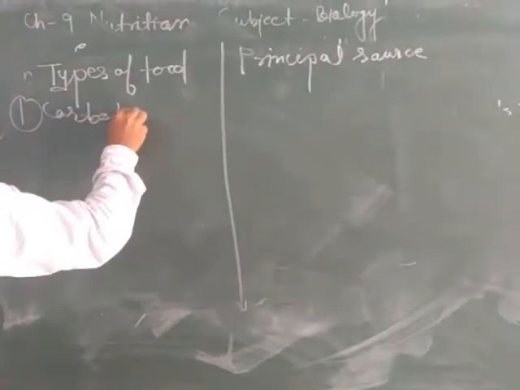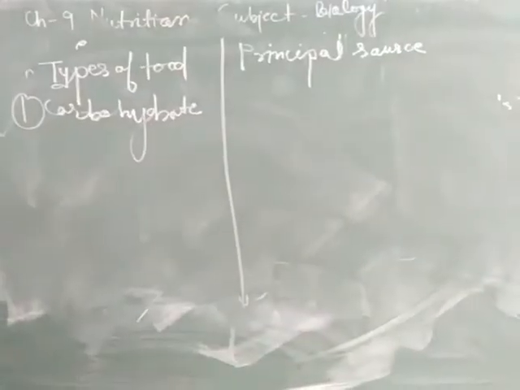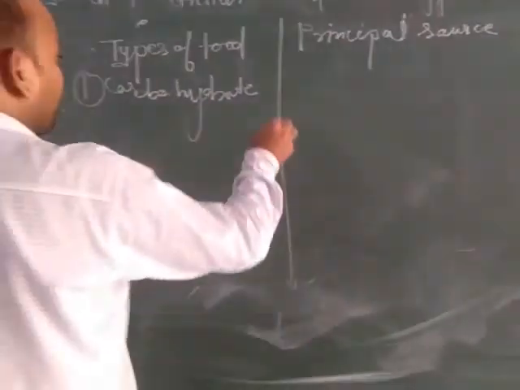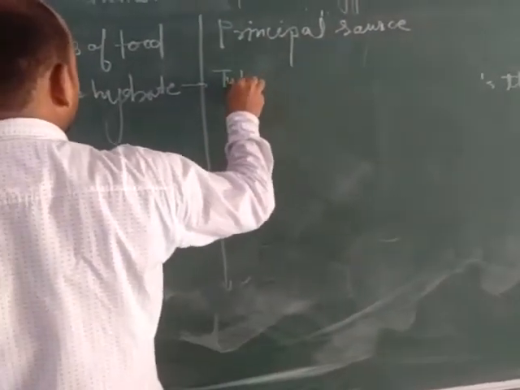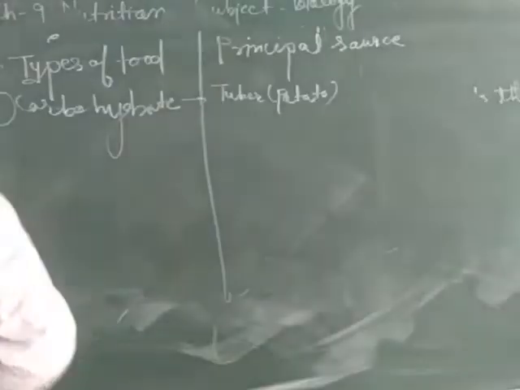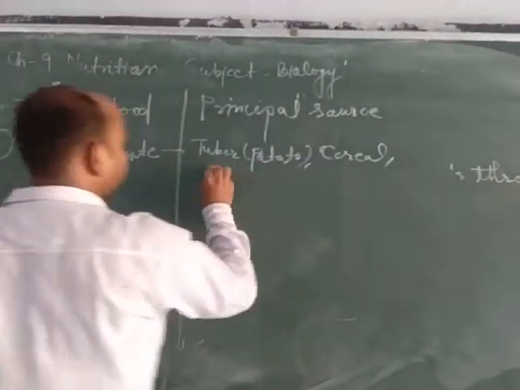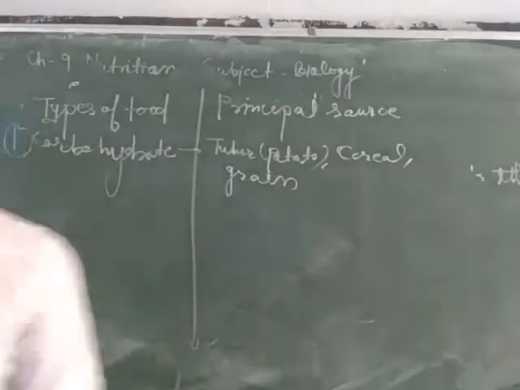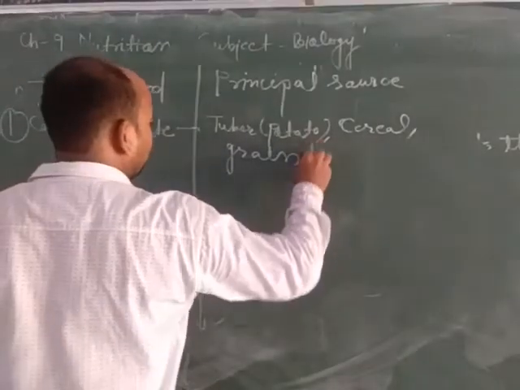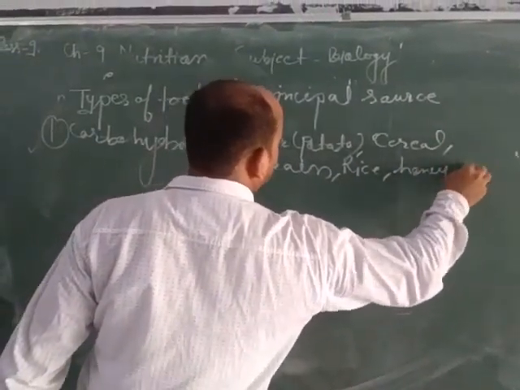Carbohydrate providing food sources: we have already said that all six things are carbohydrate providing foods. Tuber means potato. Second is cereals and grains, rice, honey, jaggery, sugar, etc. These are carbohydrate providing sources.